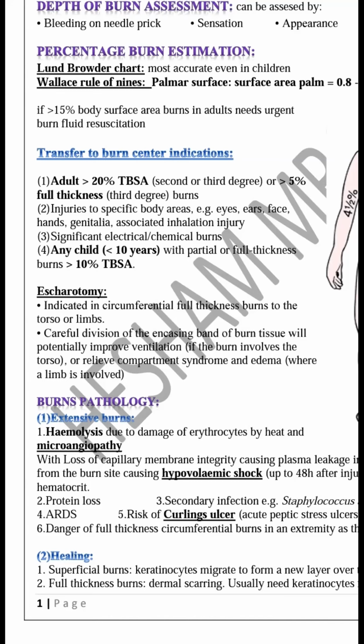Two important pieces of information about rhabdomyolysis you should remember: it causes myoglobinuria, myoglobin in the urine, and also elevated LDH and creatine kinase more than 2000. This is the second, which is acute renal failure.